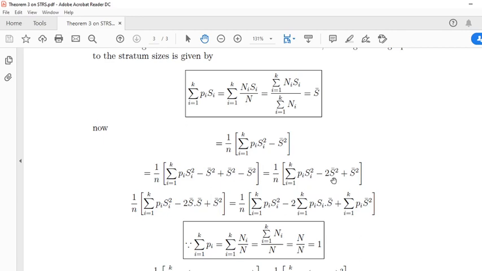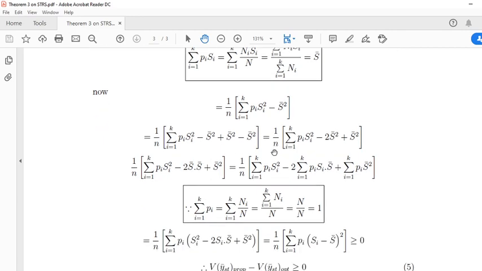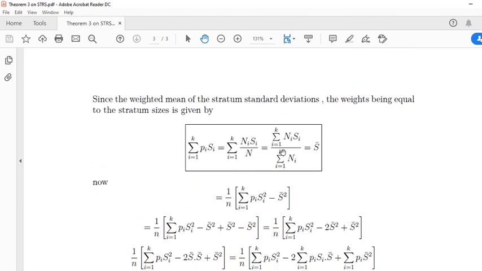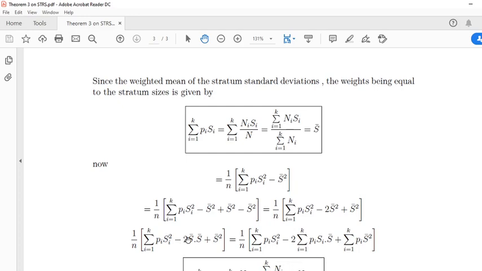We can write this S bar square as S bar into S bar. Look here, instead of one S bar, we can write the sum of Pi Si. And this S bar square is multiplied with the sum of Pi.